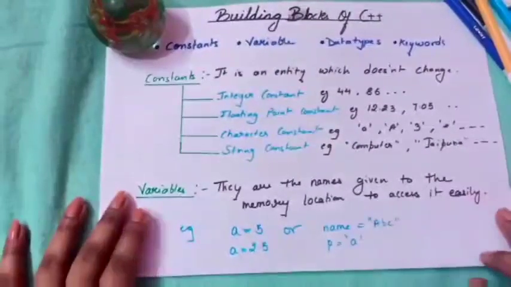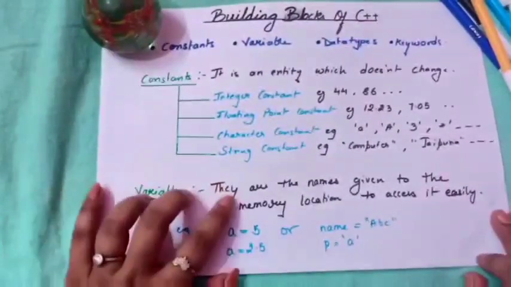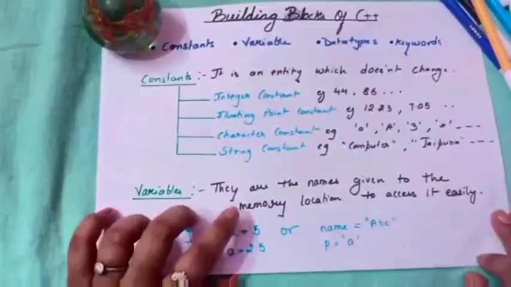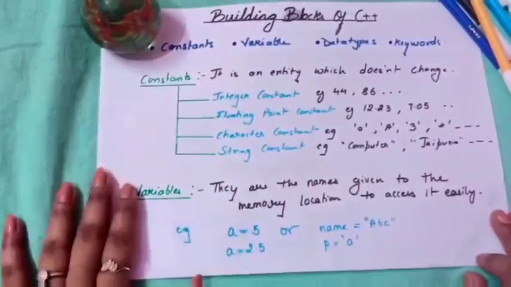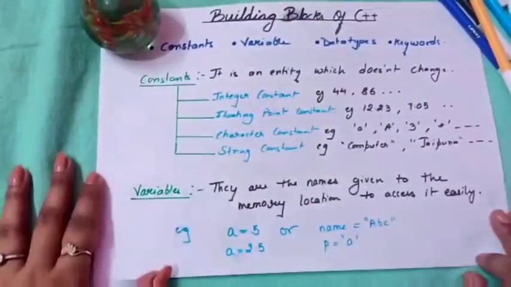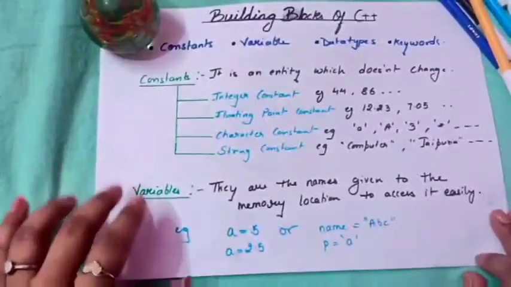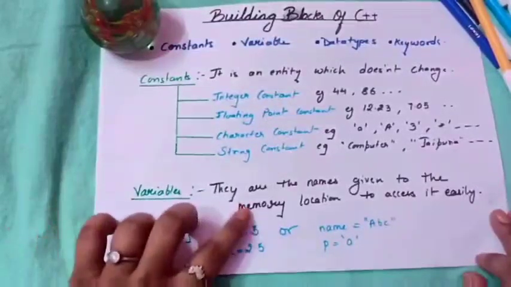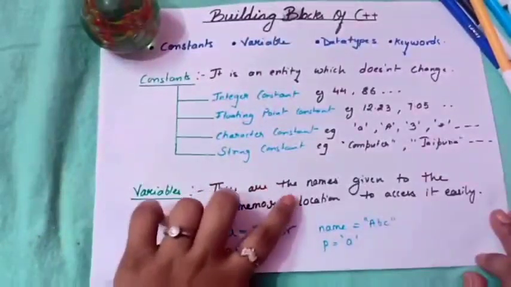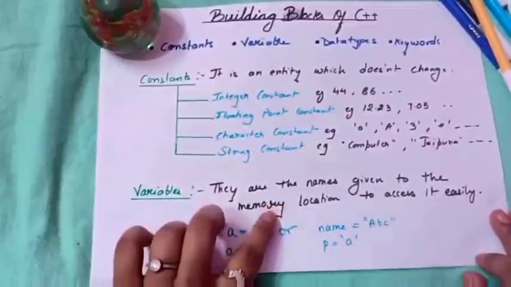Now we will see what variables are. They are the names given to the memory location to access it easily. Consider you all have your names, and everybody is known by their names. A similar concept is there. We give a name to the memory location.